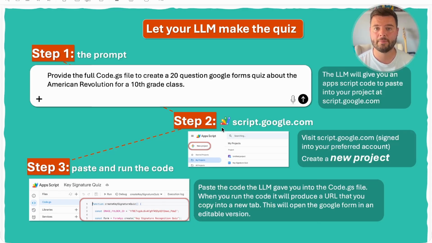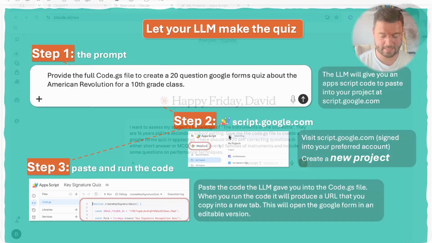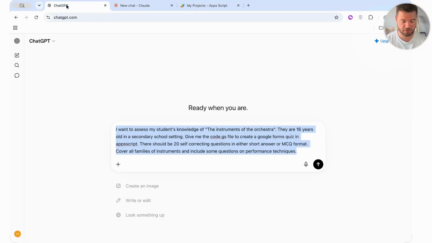Things could go wrong, and that's absolutely fine because it's the troubleshooting aspect of this that is also beneficial for people to see. So let's head on over to ChatGPT first. I have the same prompt ready to go in both. I haven't hit go yet.